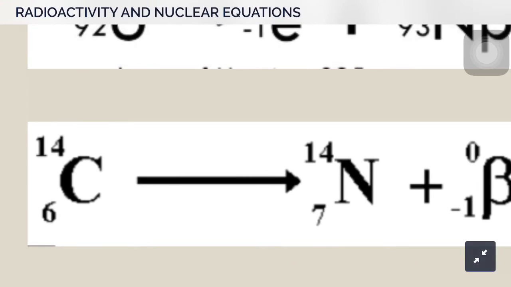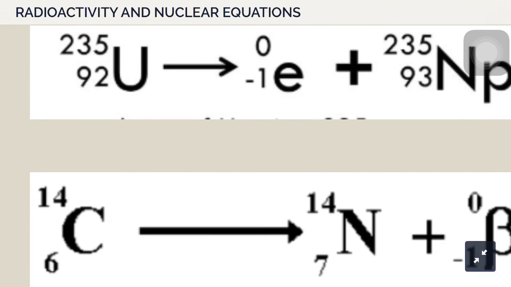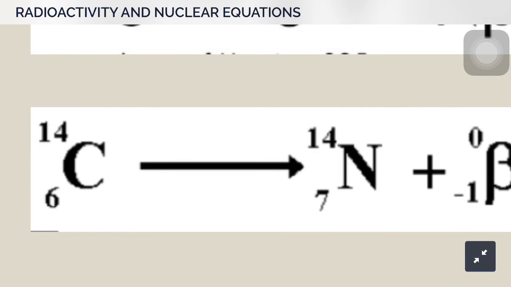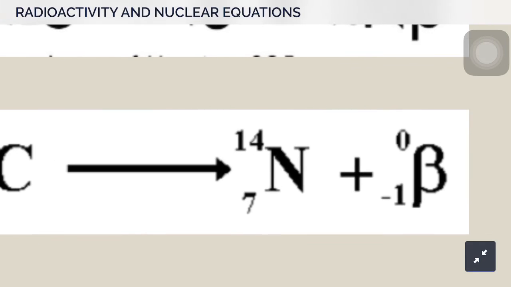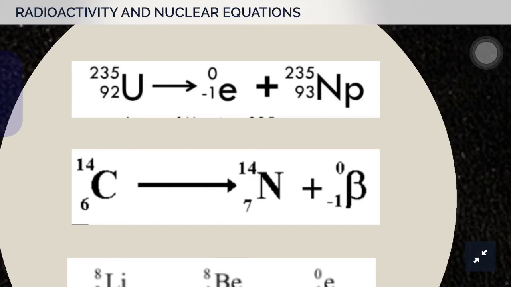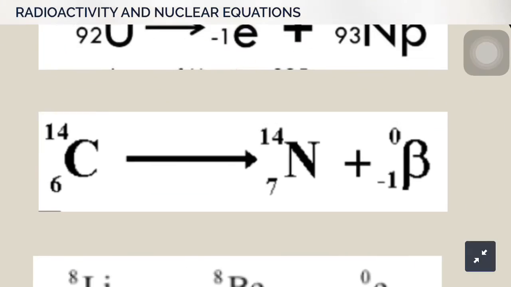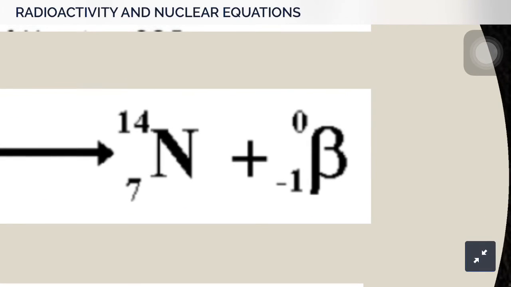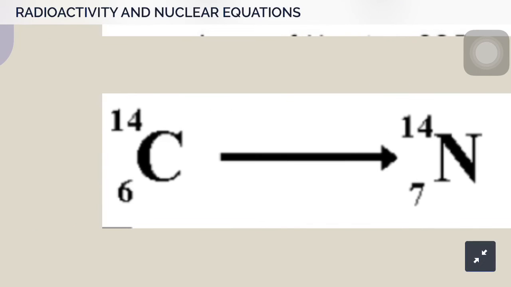The mass number remains unchanged, but the atomic number changed from 6 to 7. Why is this 7? Because the electron is negative, which means there has been a gain of an electron in this part of the equation. So 7 minus 1 gives us 6.